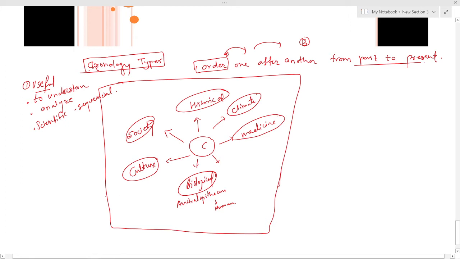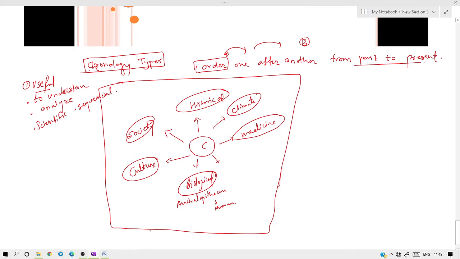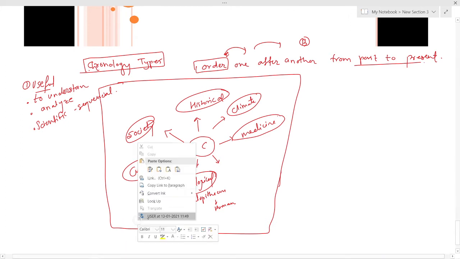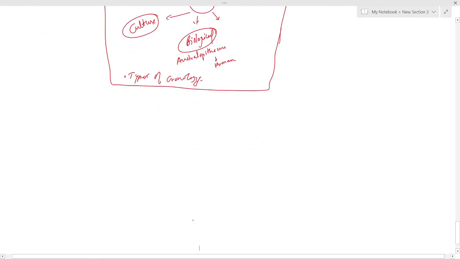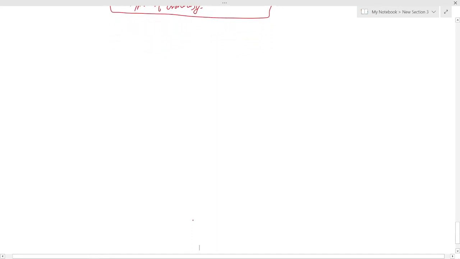And at the base of the diagram you should write, types of chronology. So in this way we are able to fill the page as well as draw a good diagram. Now definitely there can be a better presentation. We'll start with one and discuss the total. So we'll start with biological